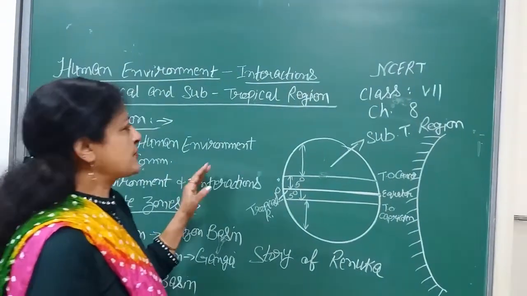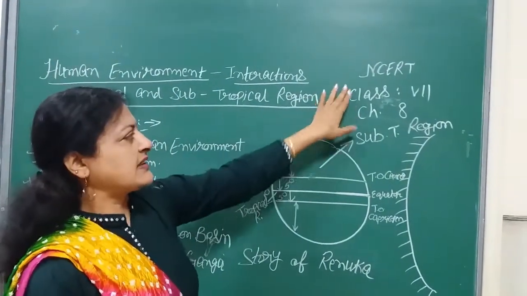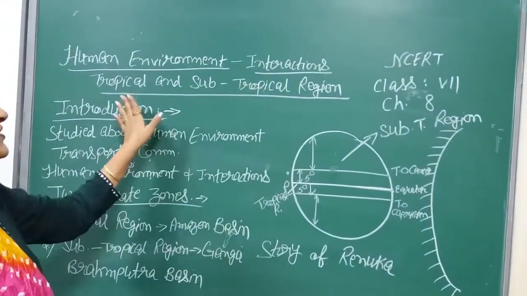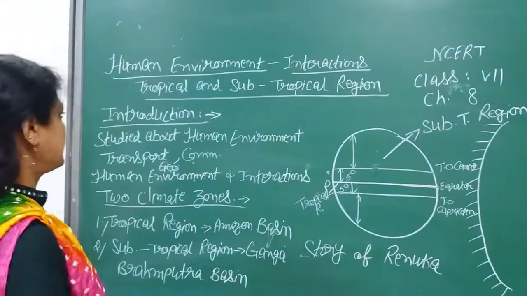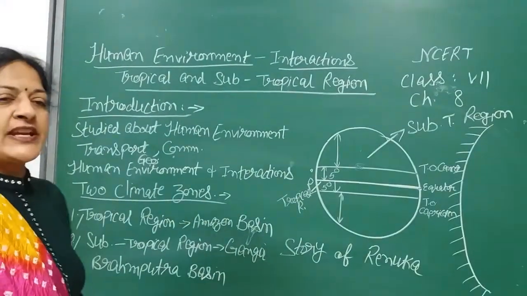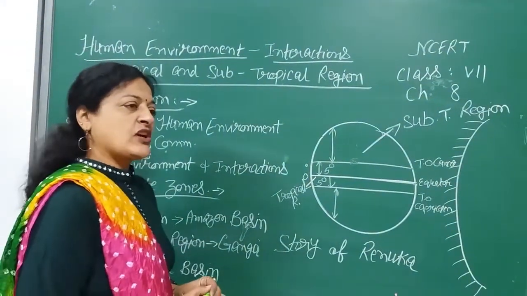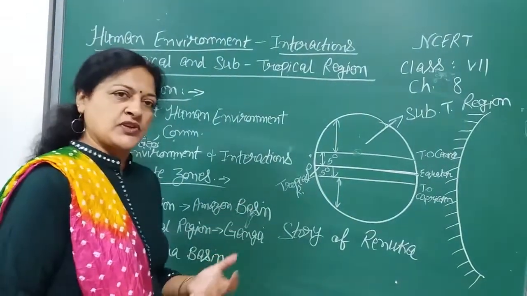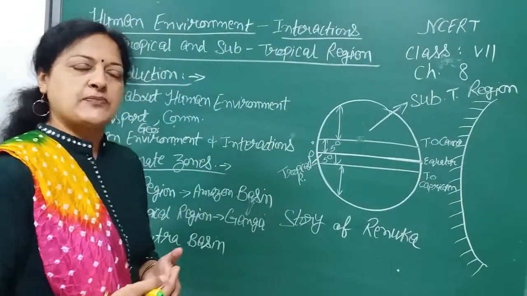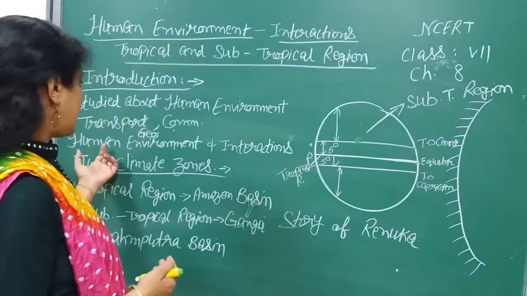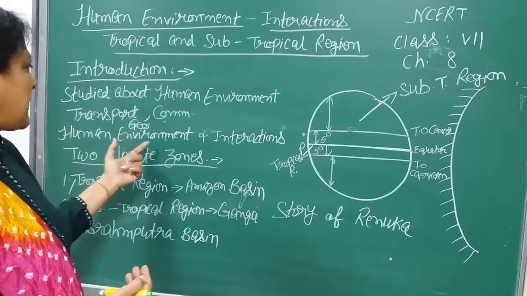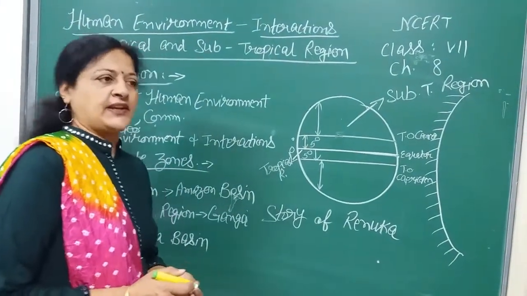Good morning students. Today we are going to start NCERT chapter 8, class 7, human environment interactions: tropical and subtropical regions. In the last chapter we studied about human environment. We saw how development took place in the field of communication and transport, slowly and slowly, so much development was there. And now we will study human geography from the perspective of human environment and interactions.